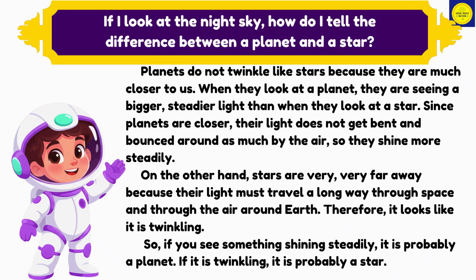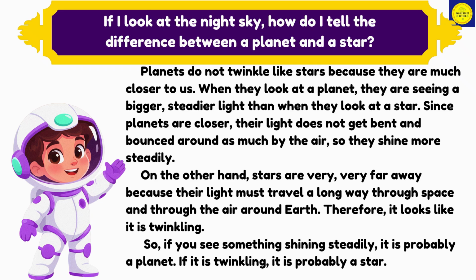Question. If I look at the night sky, how do I tell the difference between a planet and a star? Answer. Planets do not twinkle like stars because they are much closer to us. When we look at a planet, we are seeing a bigger, steadier light than when we look at a star. Since planets are closer, their light does not get bent and bounced around as much by the air, so they shine more steadily.